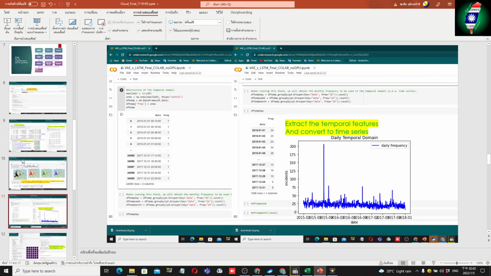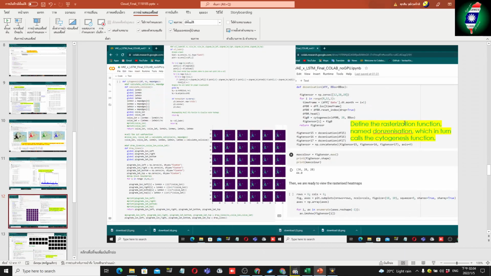Once we have done splitting the data frame for the rasterization functions, we can now extract the temporal domain and convert it to a time series, which looks like this. Then we define the rasterization function, which in turn calls the other function, giving this visualization.